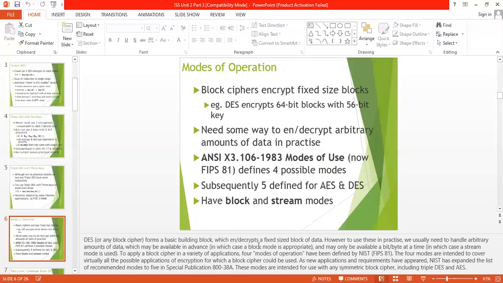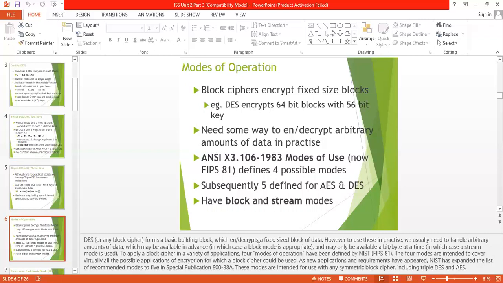After this, we discuss modes of operation. Basically, encryption algorithms are divided into two categories based on the input: block cipher and stream cipher. A block cipher is an encryption algorithm which takes a fixed size of input, say b bits or n bits, and produces a ciphertext of b bits again. If the input is larger than the block size, then it can be divided further. For different applications and uses, there are several modes of operation for block ciphers.